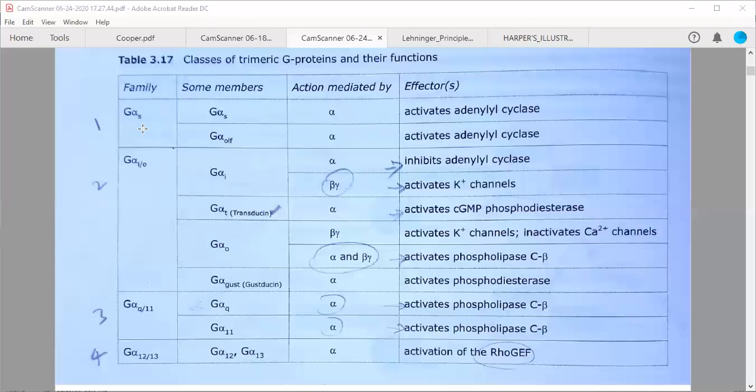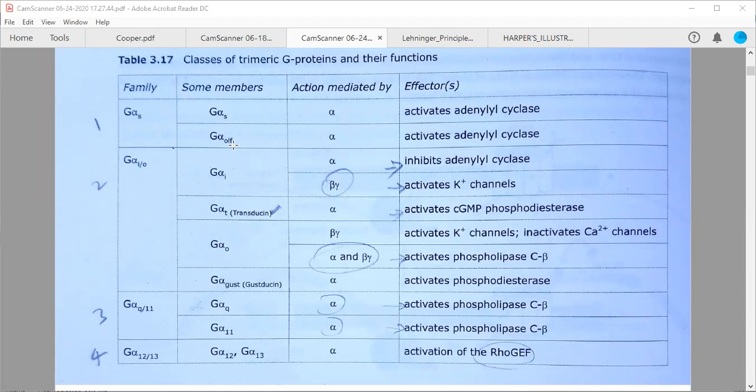Actually we have studied 2 types: G alpha S and G alpha inhibitory. The first one, G alpha stimulatory, means the G protein which is going to activate some proteins, for example adenyl or guanyl cyclase enzyme, to produce cyclic AMP and cyclic GMP. So these are called G alpha S type. This family of GPCRs has 2 types of members: G alpha S and G alpha olfactory.